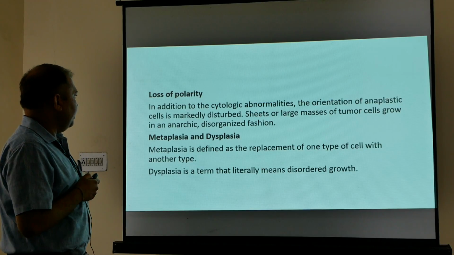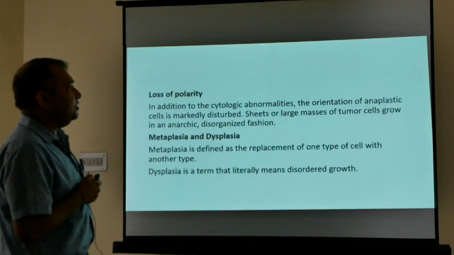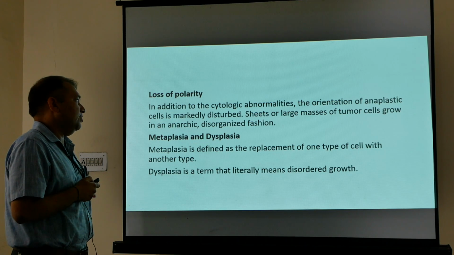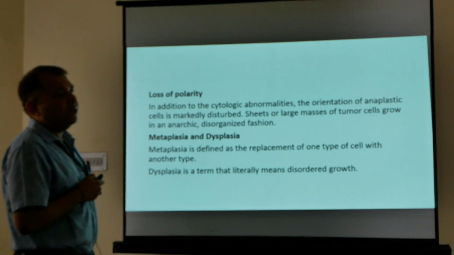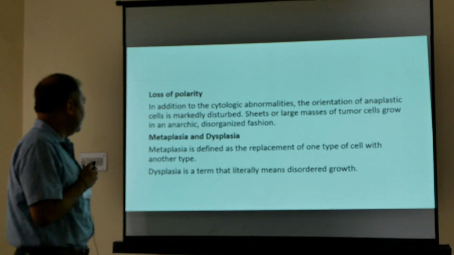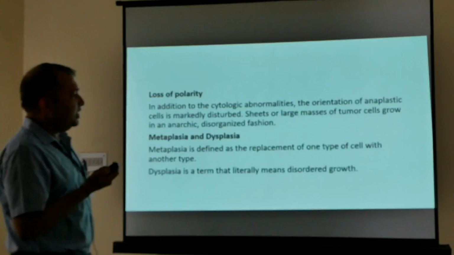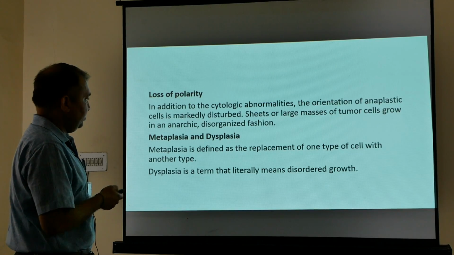Loss of polarity. In addition to the cytological abnormalities, the orientation of anaplastic cells is markedly disturbed. Sheets or large masses of tumor cells grow in an anarchic, disorganized fashion. This is called loss of polarity, a feature of malignancy. Metaplasia and dysplasia can be features of malignancy, but generally these are pre-malignant conditions.